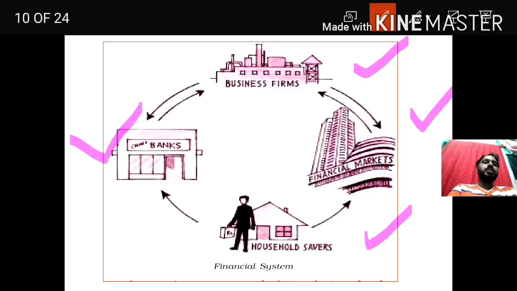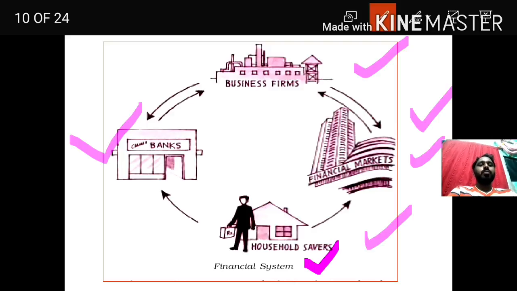In the same way the business firms also approach the bank to collect loans. Here the business firms can issue their shares and securities with the help of these financial markets.